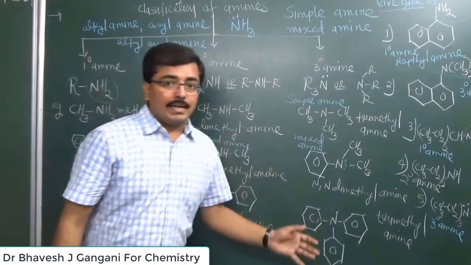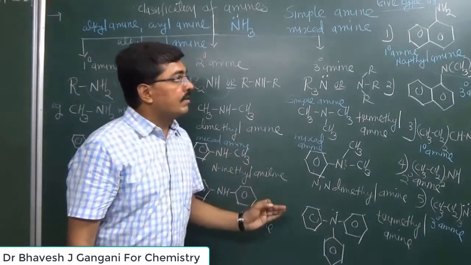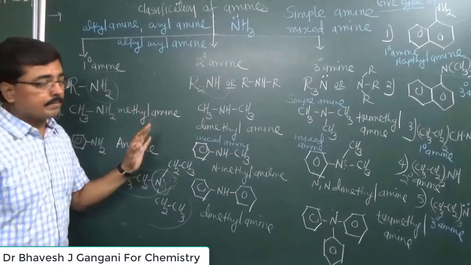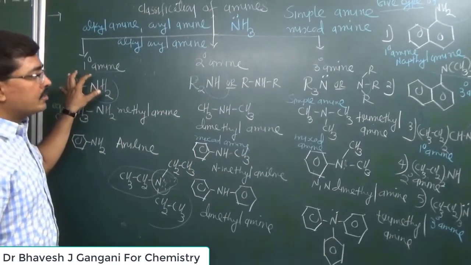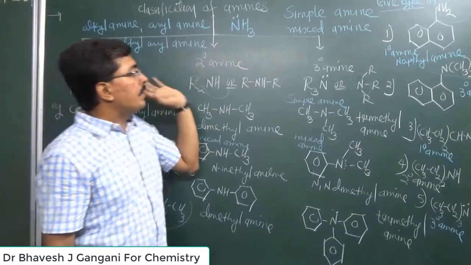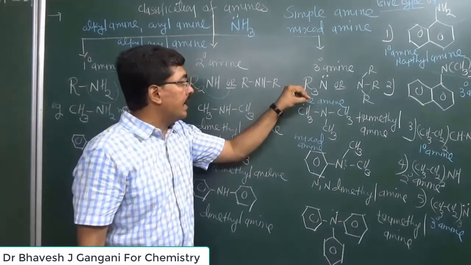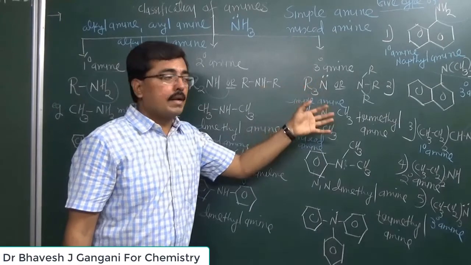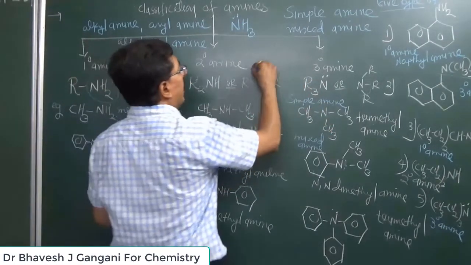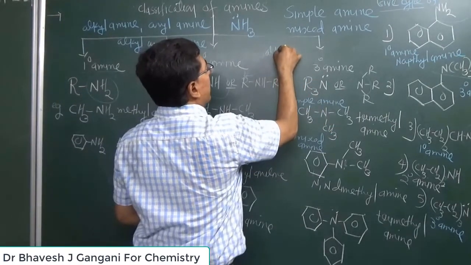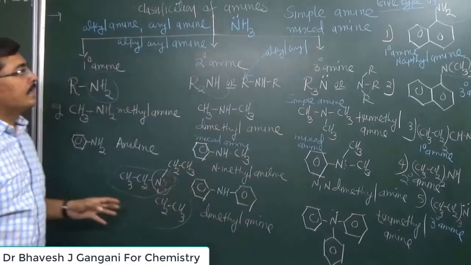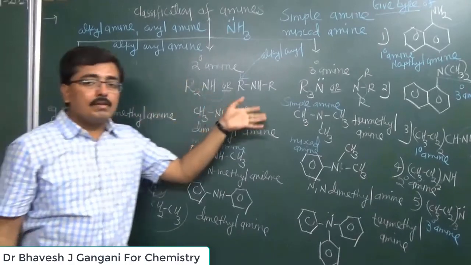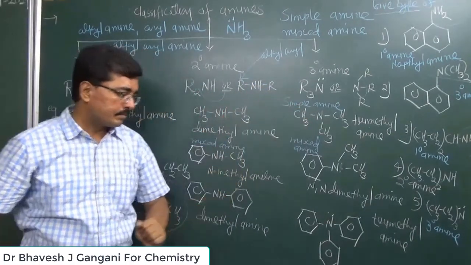So dear students, in this lecture we have studied the classification of amines. A very easy formula, you must just know the formula. RNH2 is a primary amine, R2NH is a secondary amine, R3N is a tertiary amine. R may be anything, it may be an alkyl group or it may be an aryl group. If it is an alkyl group, then we give it as an alkyl amine. If R is an aryl group, then it is an aryl amine.